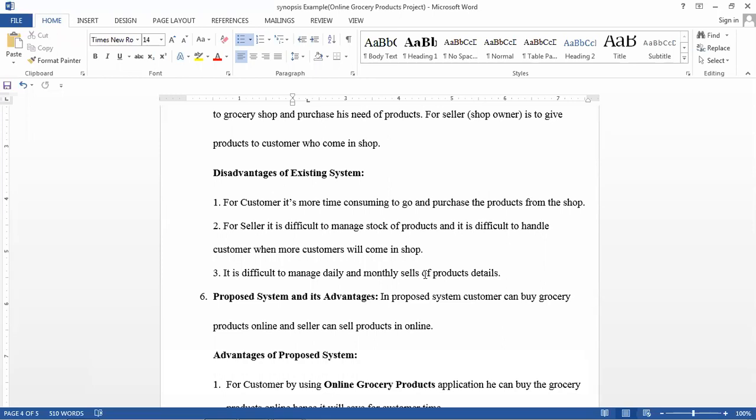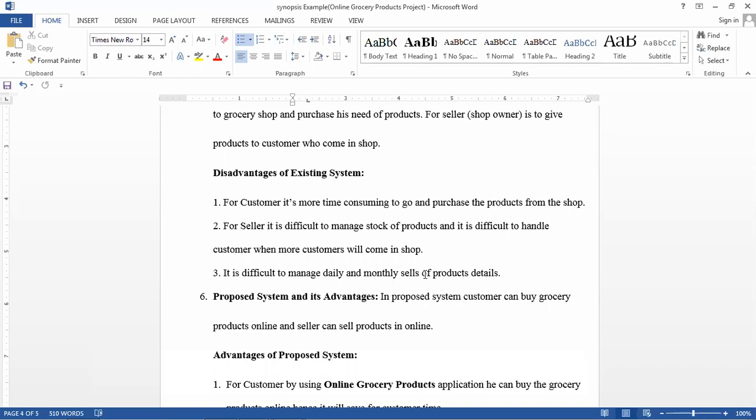So for your own project, you have to mention it accordingly. What is the disadvantage here for the customer? It will take time to go to the shop, and it will take time while going also. Then in the shop, how to stay in the queue, again it will take time. If there are more customers in the shop, again it will take time to maintain the queue. And after purchasing the product, coming back home will also take time. So it is only time consuming. Going to the shop and purchasing products is time consuming for customers. This is the existing system I am telling.